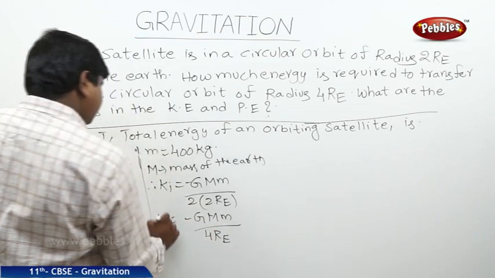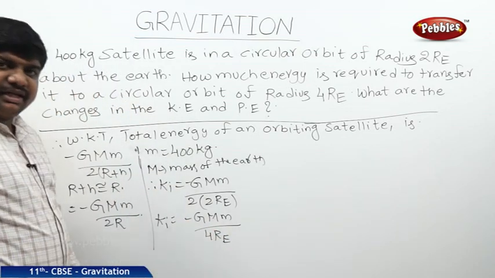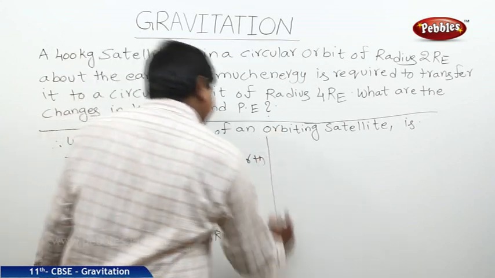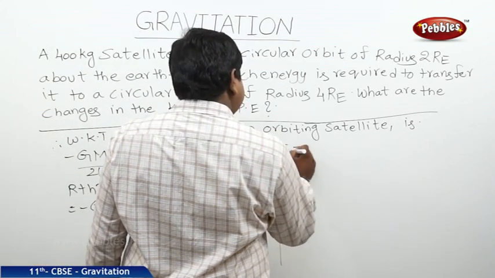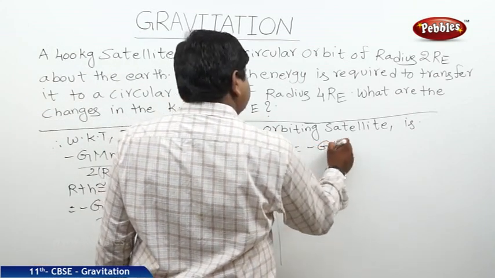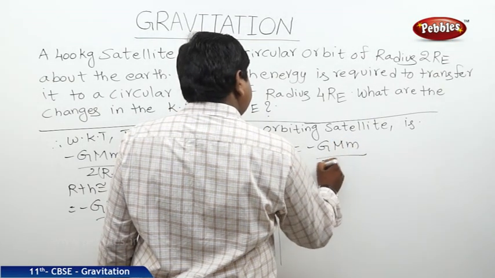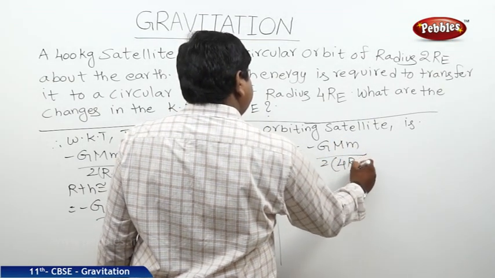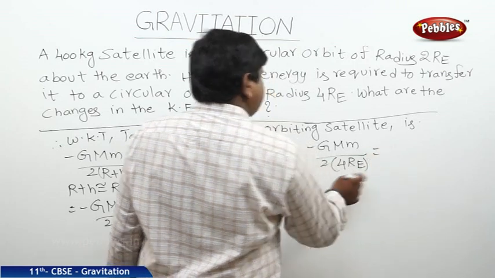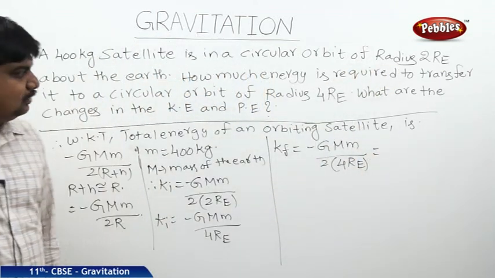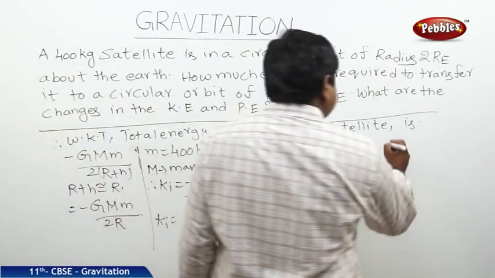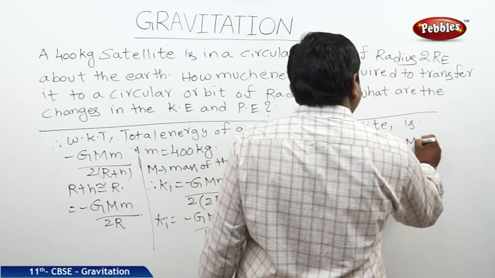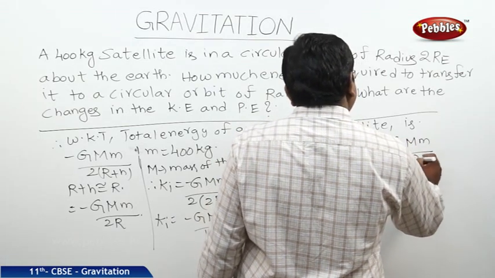This is the initial kinetic energy. Final kinetic energy is minus G capital M small m by 2 into 4 RE, because it should be shifted to the radius of 4 RE. Therefore, the answer is minus G capital M small m by 8 RE.